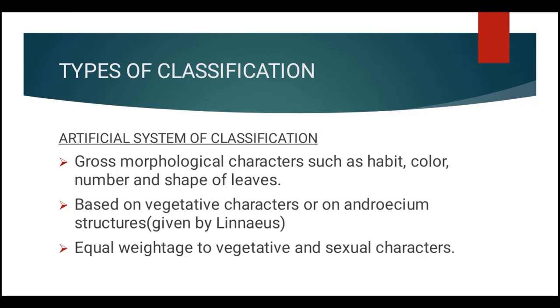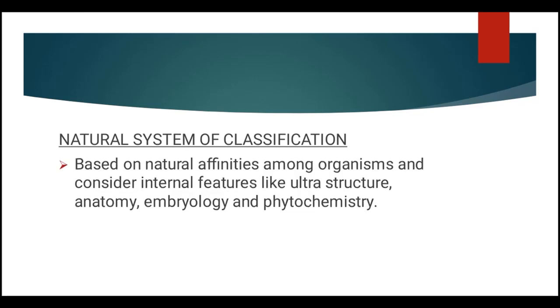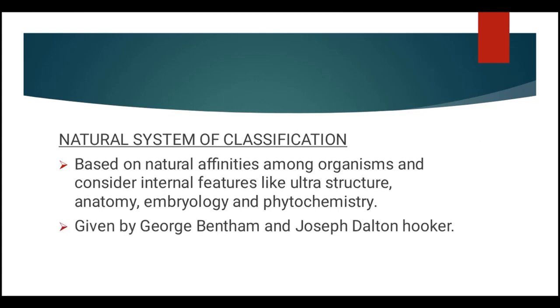affected by the environment. So, against this, we have the natural system of classification, which is based upon the natural affinities among the organisms. And in addition to those gross morphological features, we also consider the internal features like ultrastructure, anatomy, embryology, phytochemistry, etc. Such a classification was given by George Bentham and Joseph Dalton Hooker.